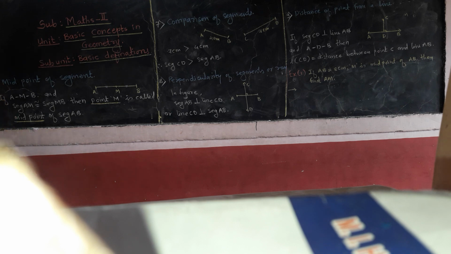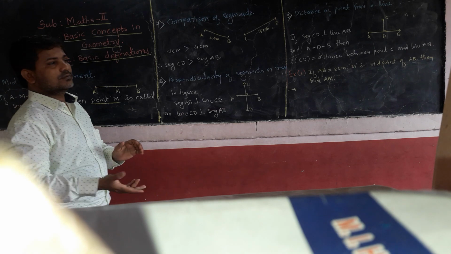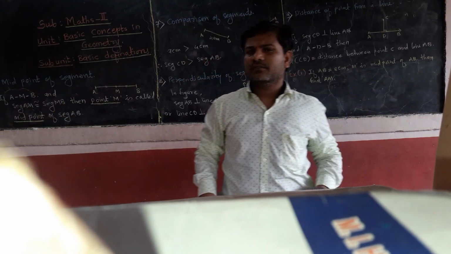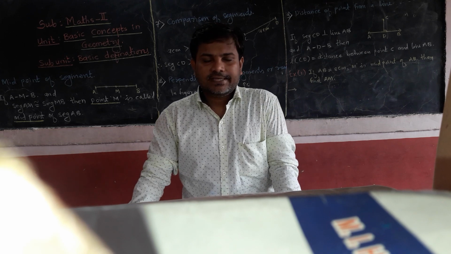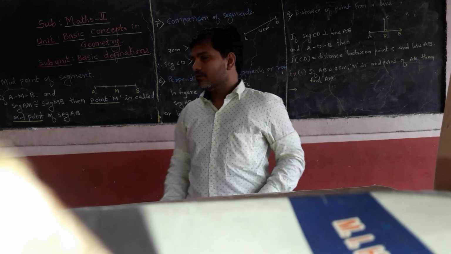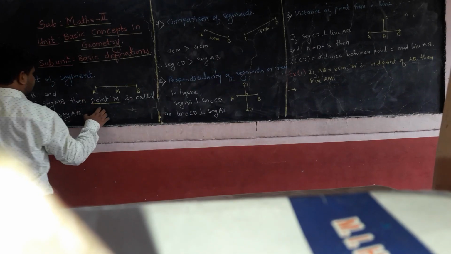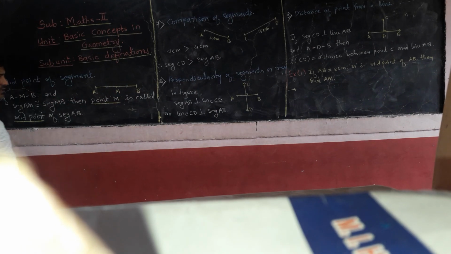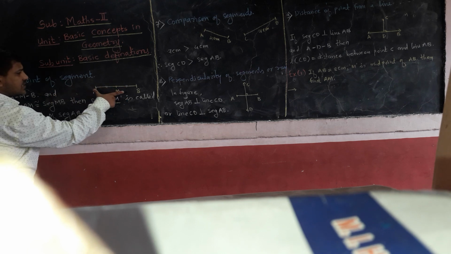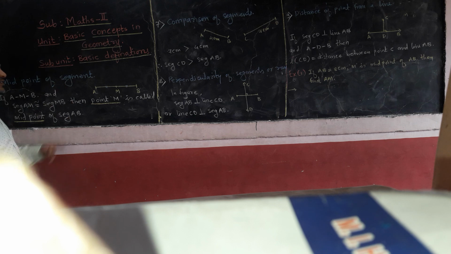The sixth point is midpoint of segment. Already you know the midpoint of a given segment. How many midpoints will be there for a single segment? Anyone who can guess it? Yes, there is only one midpoint for a given segment. So now you can see in this figure that AB is the segment, M is the midpoint. The point at the middle of the segment is called the midpoint of the segment.